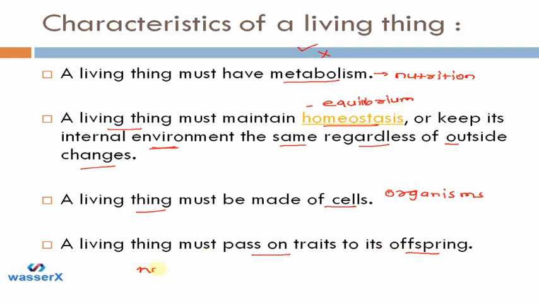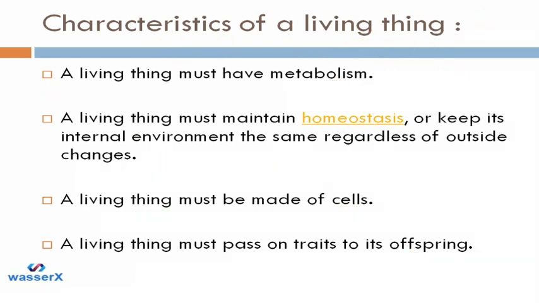So we know that the nucleus present in the cell contains all the genetic material, that is DNA or RNA, and they transport this DNA or RNA to their offspring during the reproduction process. So this is how cells accomplish all these given characteristics. So we can say that cells are living things.